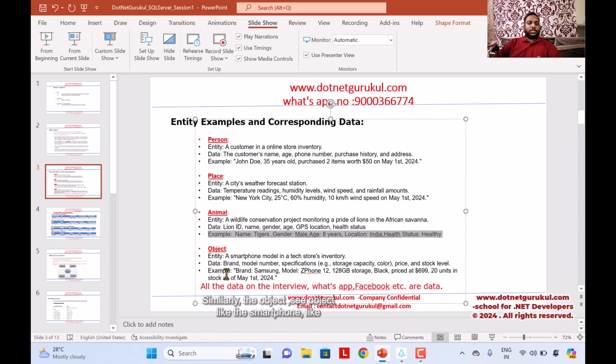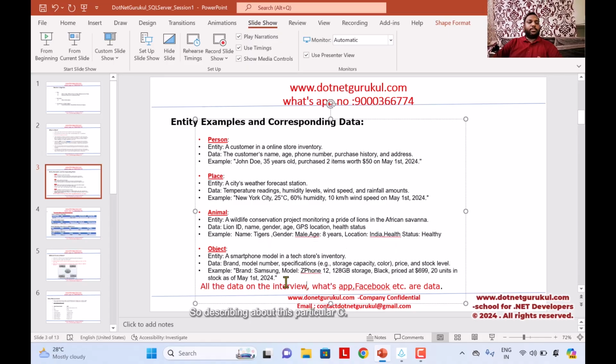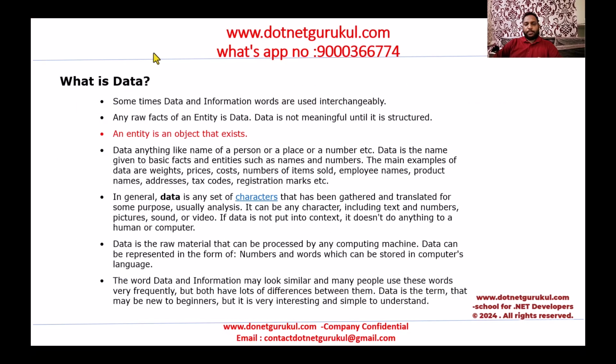Similarly, take an object like a smartphone. It has a brand, Samsung, and some model, and it has some specifications and a cost. So this describes that particular thing. These are the raw facts of the entities: of the person, of the place, of the animal, and of the object. I put this slide from the beginning.